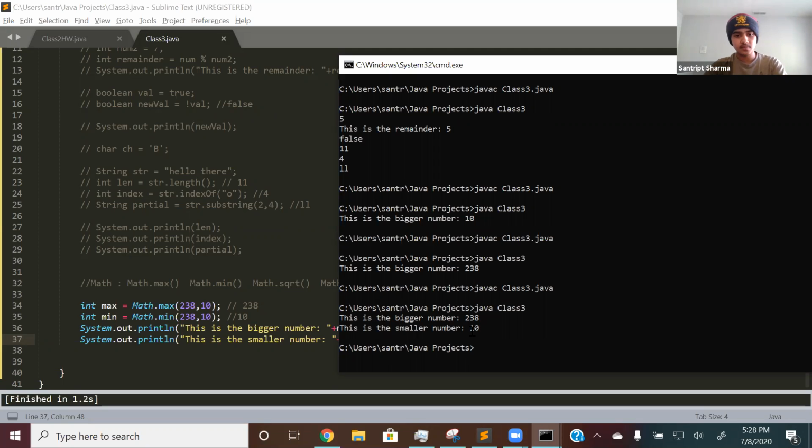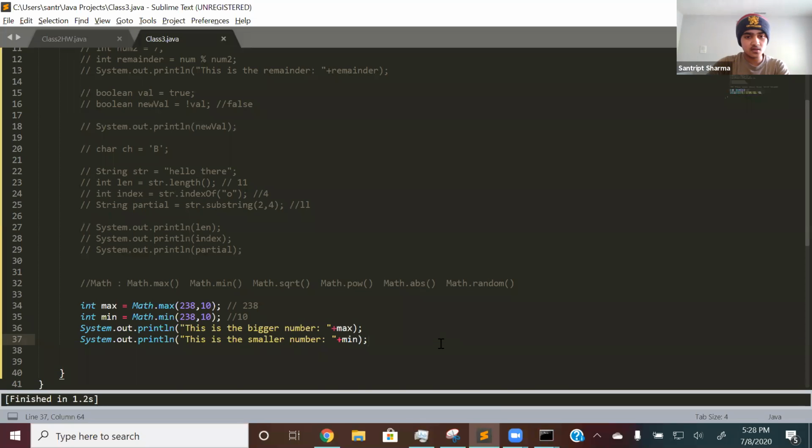Pretty easy. So let's move on to math.square root, or whatever you want to call it, math.sqrt. Let's create a new variable: int num is equal to 25.